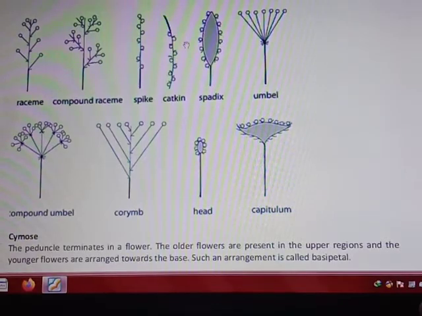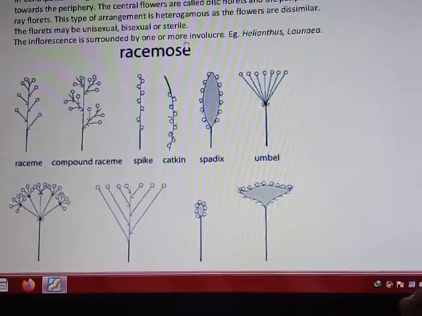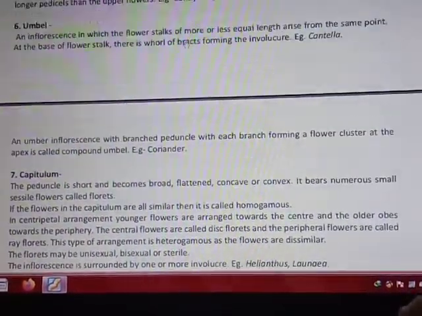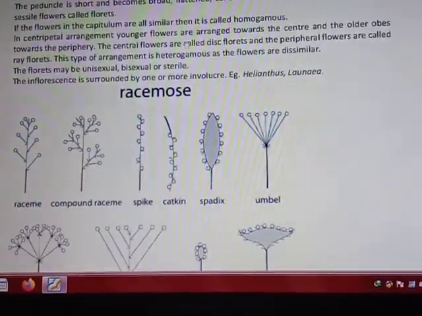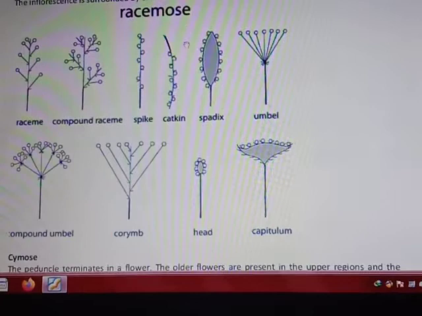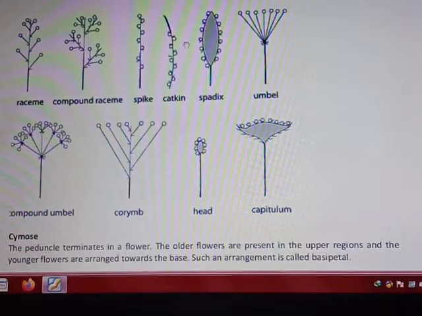Sorry students, let me check. First one we have covered is corymb. Sorry, I showed you the diagram wrongly by mistake. It is a corymb type. Almost both of these types are the same. Okay, but it is a corymb type. Corymb type in this again same. All of the flowers are at the same height, and the outer flowers have an elongated pedicel. It is almost the same.